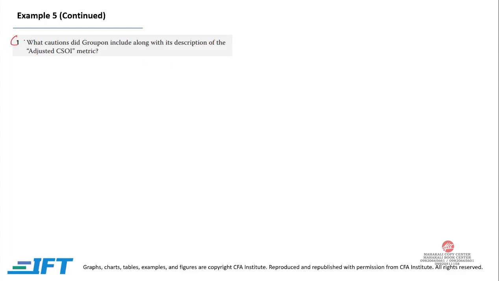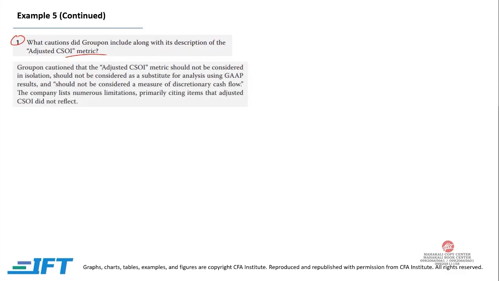Now the first part is, what caution did Groupon include along with the description of the adjusted operating income metric? And again, as we have just mentioned, Groupon cautioned that the adjusted operating income metric should not be considered in isolation, should not be considered a substitute for analysis using GAAP results, and should not be considered a measure of discretionary cash flow. And the company lists numerous limitations, primarily citing items that adjusted operating income did not affect.